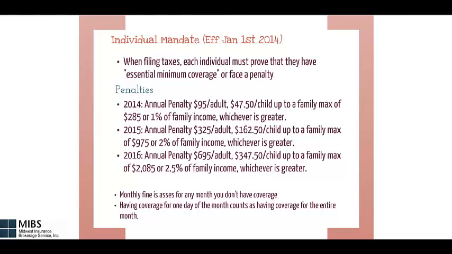In 2015, the fines raise to $325 per adult, $162.50 per child, up to a family max of $975 or 2% of family income, whichever is greater. In 2016, the fully implemented annual penalty is $695 per adult, $347.50 per child, up to a family max of $2,085 or 2.5% of family income, whichever is greater. The fine is prorated monthly for any month you do not have coverage. Having coverage for one day of the month counts as having coverage for the entire month.